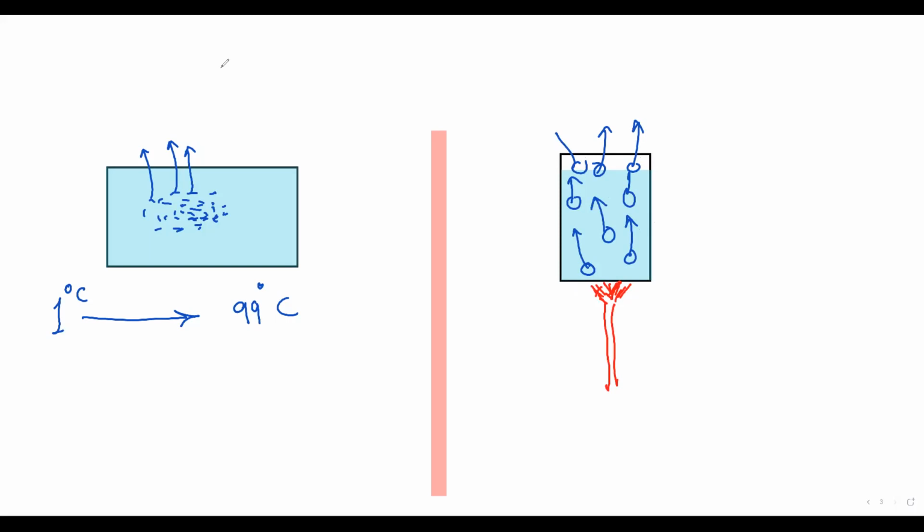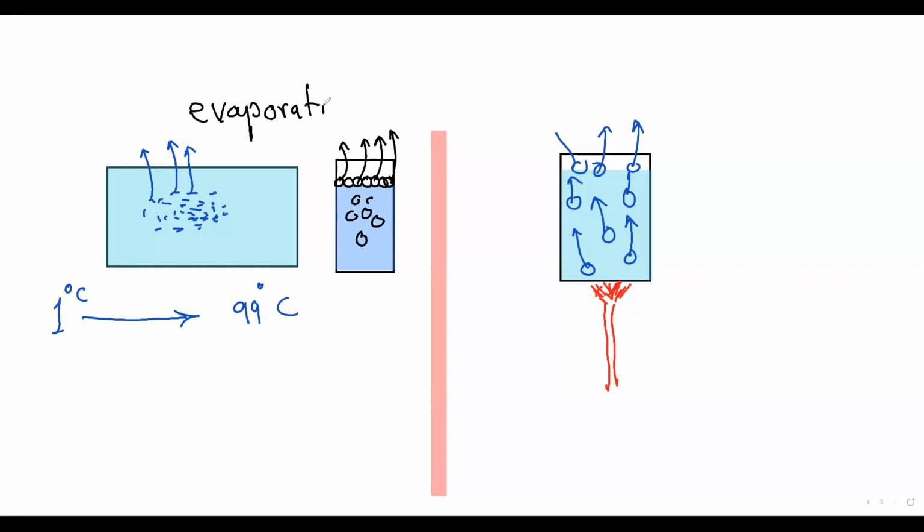What if we have a container of water like this, and the temperature is less than 100? Let it be 1 degree Celsius, 2 degrees Celsius, 3, 4, 5 and so on. Only the particles on the surface start to evaporate, not the particles down here. This is called evaporation.